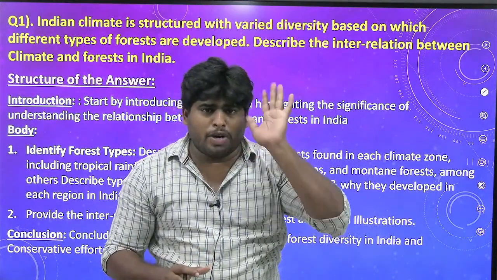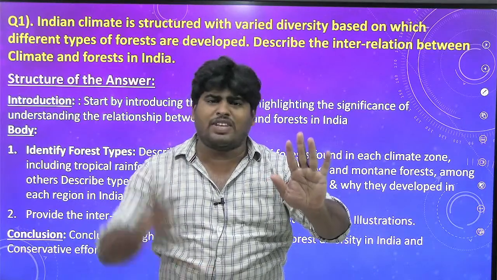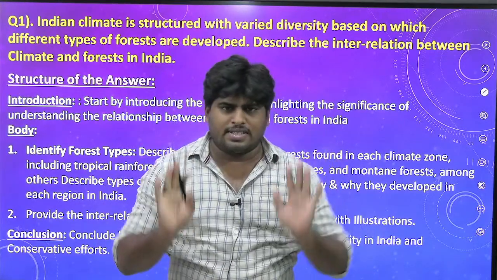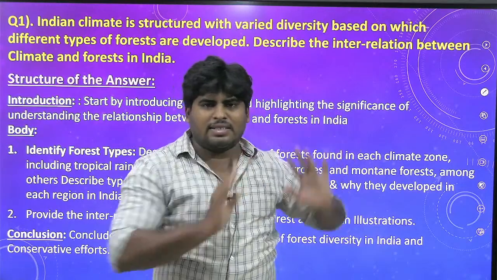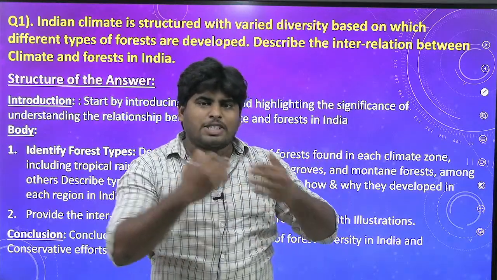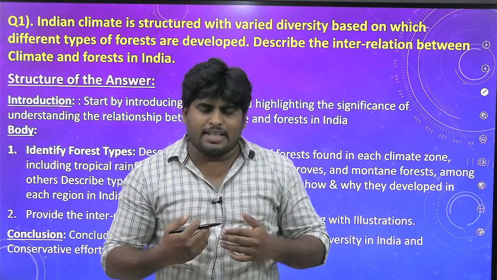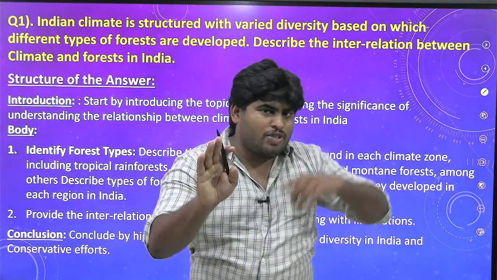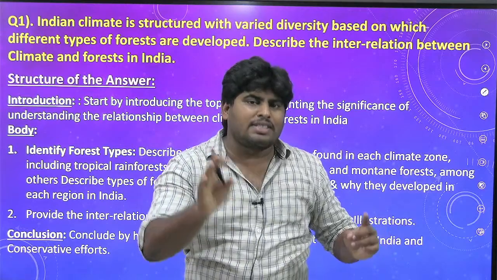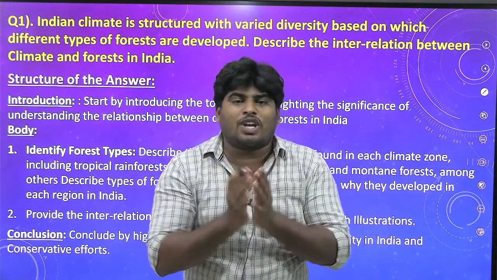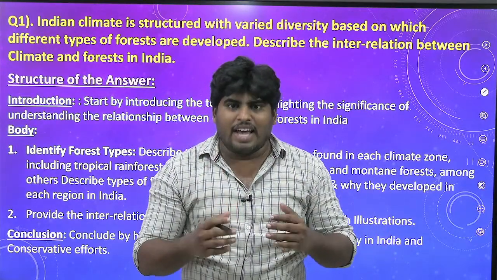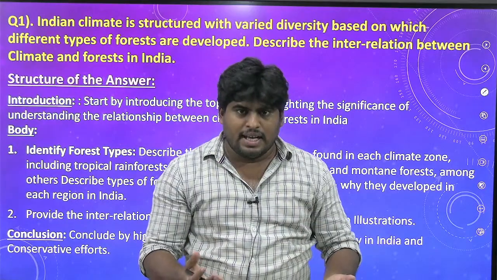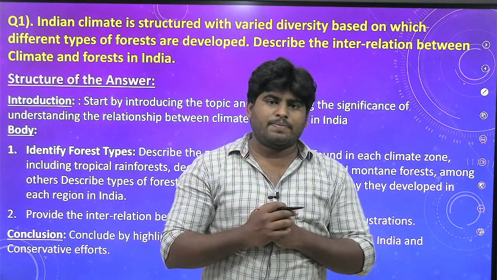As per the question, because of the different types of climates, different types of forests do exist. The balanced part is that these different types of forests are acting as the natural habitats for diversified species, that is, flora and fauna.